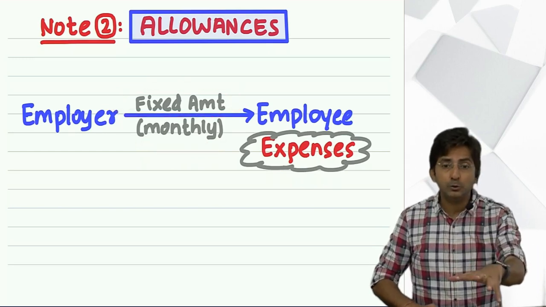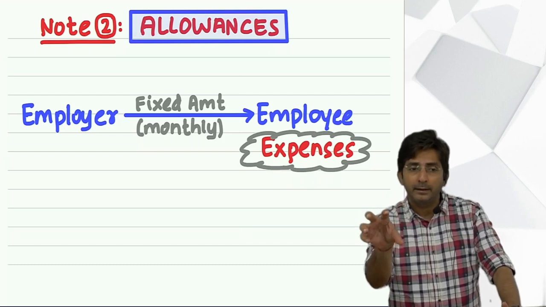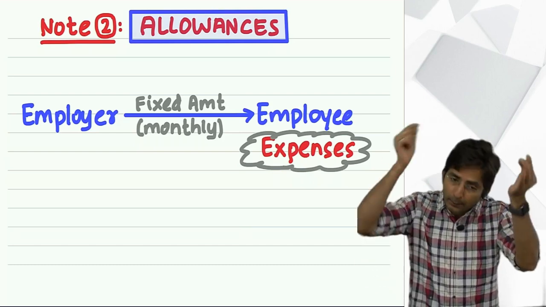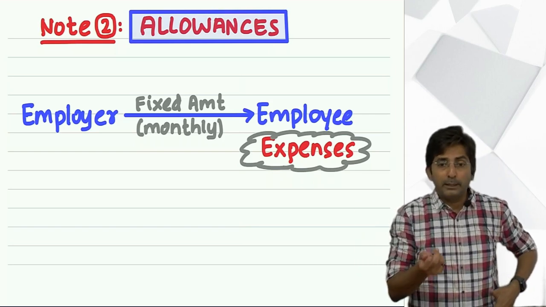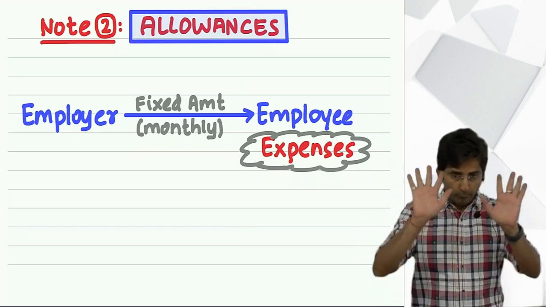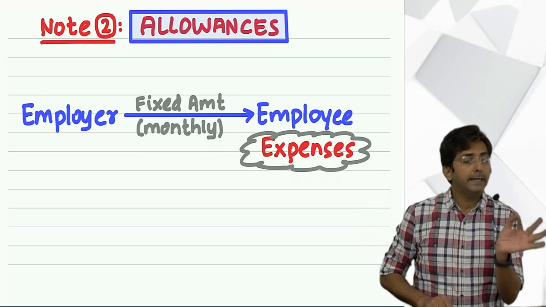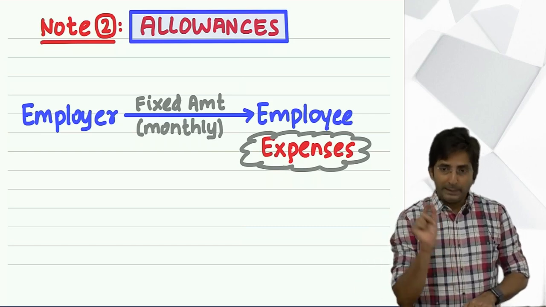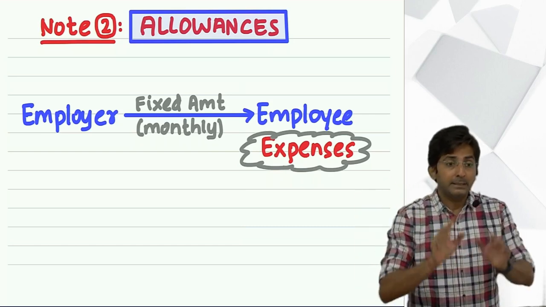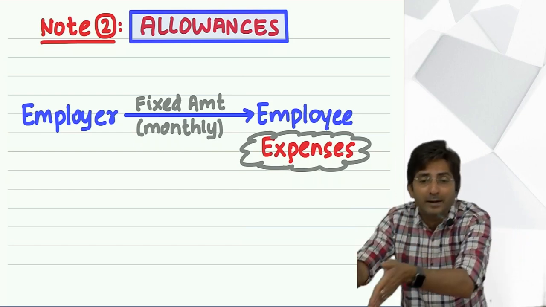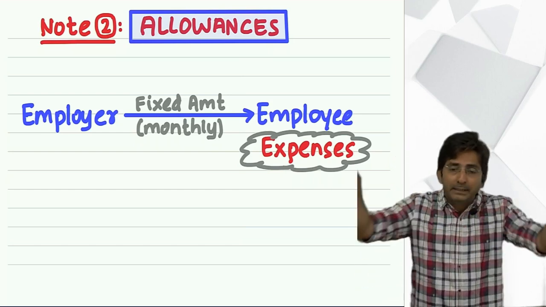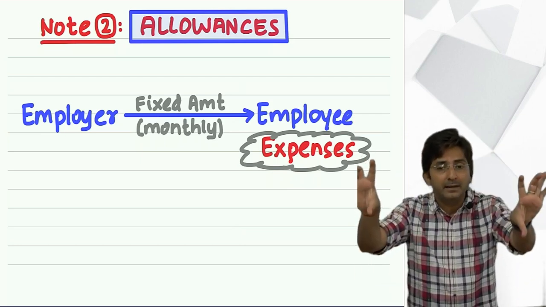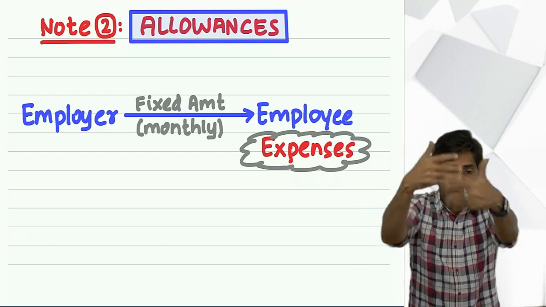See, to teach my students, I will teach allowance separately. But when you are working in a company, your monthly salary check includes allowance also. You are not given allowance as a different check. Have you heard boss saying, take your check of basic salary, take your check of traveling allowance? Will you get a different check for different things? See, students are taught each item differently. But in reality, everything comes in one package as one single check. So your one single check includes basic salary also, allowance also.